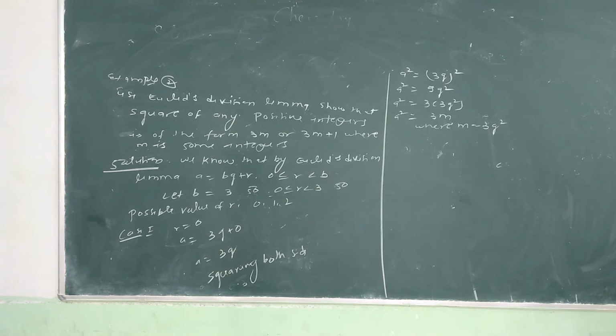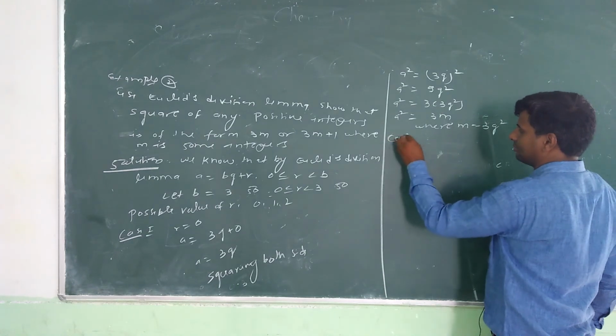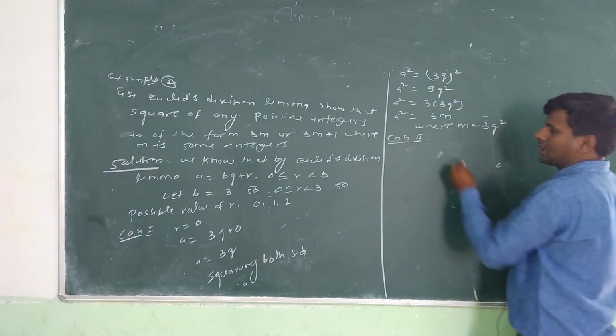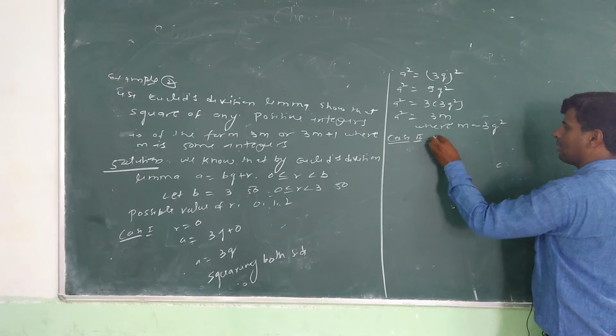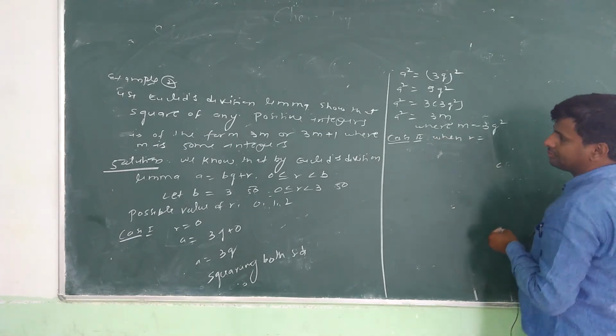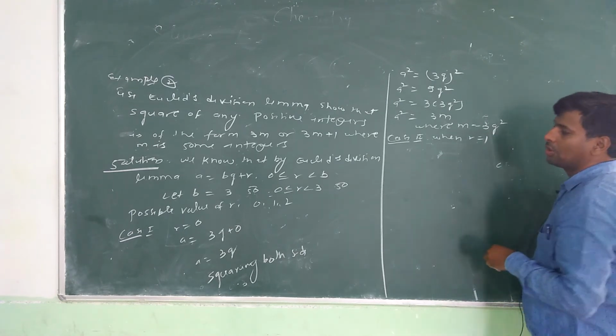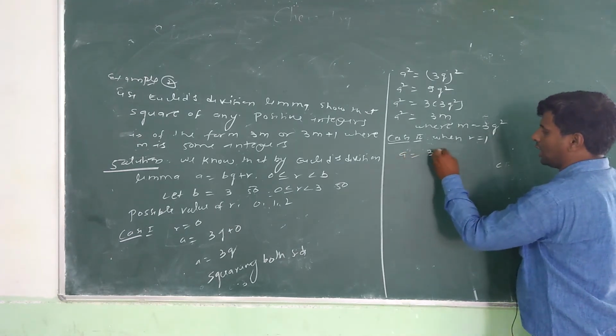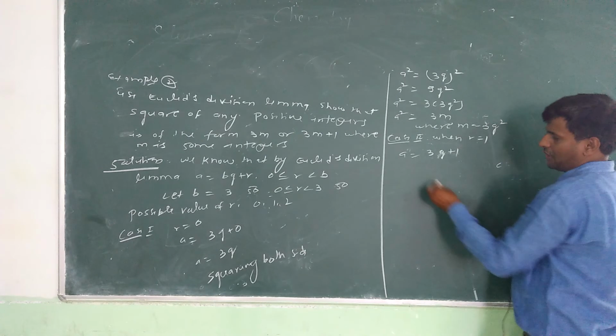After that we can discuss case second. Case second, when r equal to 1. So a equal to 3q plus 1.